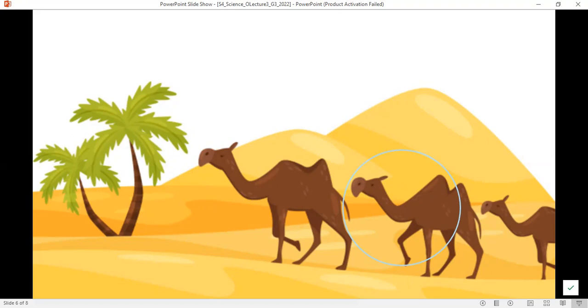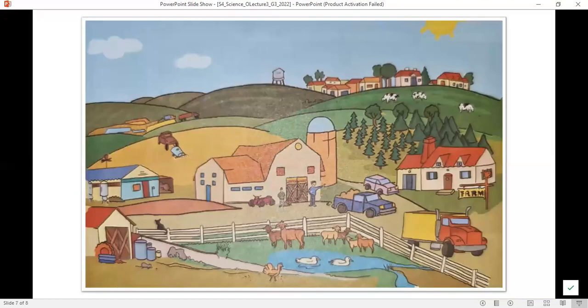They can spend a long time without drinking water. These camels live on land. We have the palm trees. These are also plants that can live in the desert ecosystem. Right here, the animals and the plants that live in the desert ecosystem are using the non-living things found in here, which are the temperature, the sand, the water, and so on.